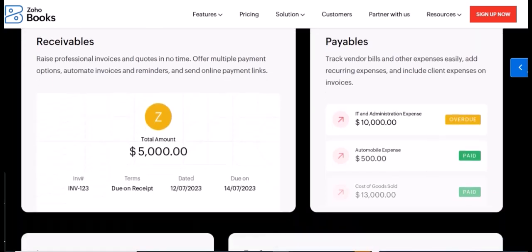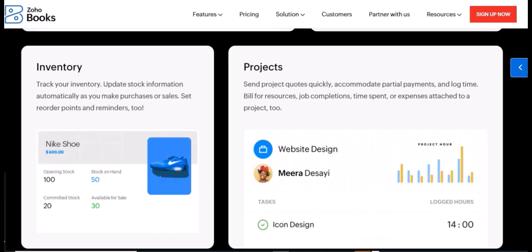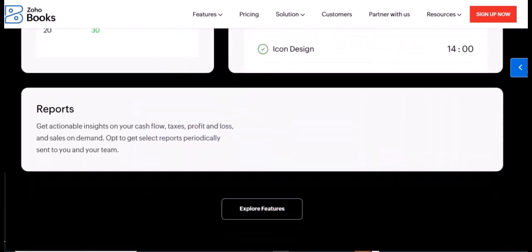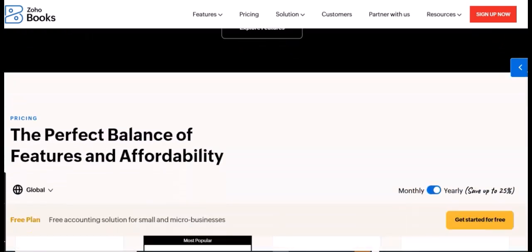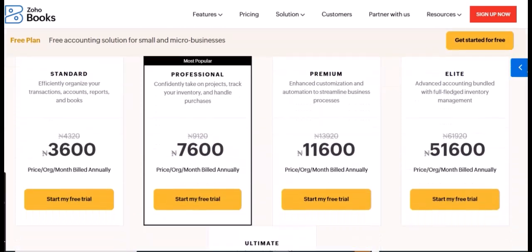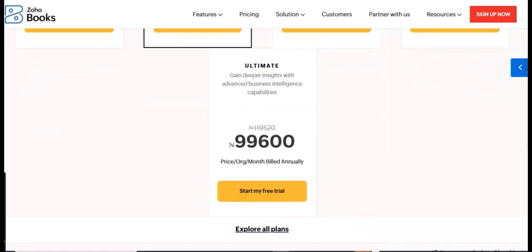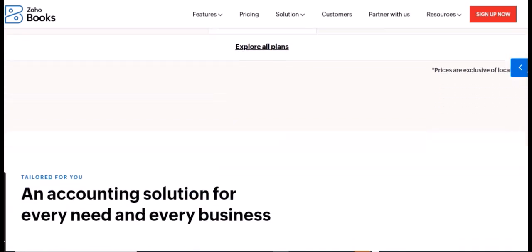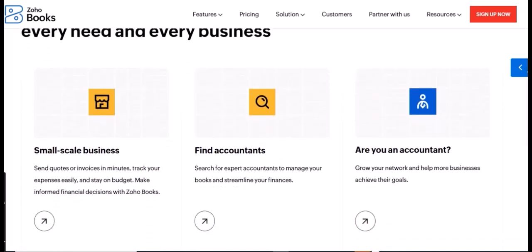2. The standard plan, stepping up for growing businesses. The standard plan is the first paid tier and offers a substantial increase in capabilities, including the ability to manage more than one company. Organization limit. The standard plan allows you to create and manage up to 3 organizations. This plan is ideal for entrepreneurs managing a couple of different ventures or perhaps a business with a distinct subsidiary. It provides the necessary separation for clear financial tracking and reporting for each entity.